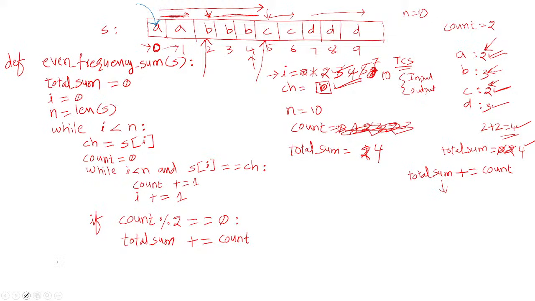Once you come out from the loop, you return the total sum, which is nothing but 4. That 4 will be printed. That's it. This is how you can write a simple code to print the sum of even frequency characters. Got it? So let us execute this and verify whether it works fine with the given input. So let's move on to the online compiler.